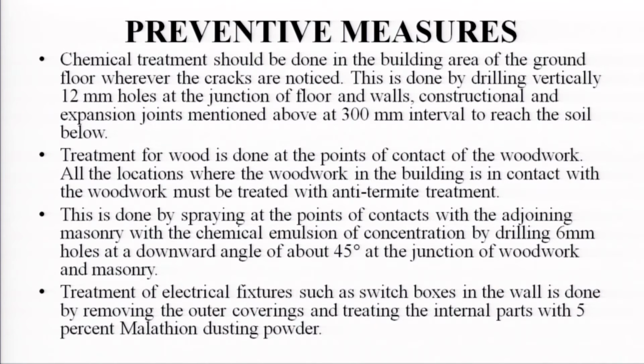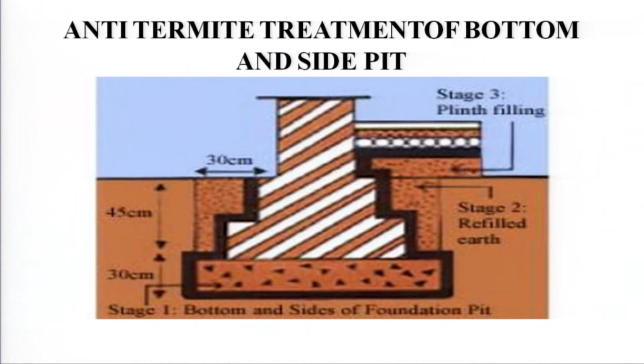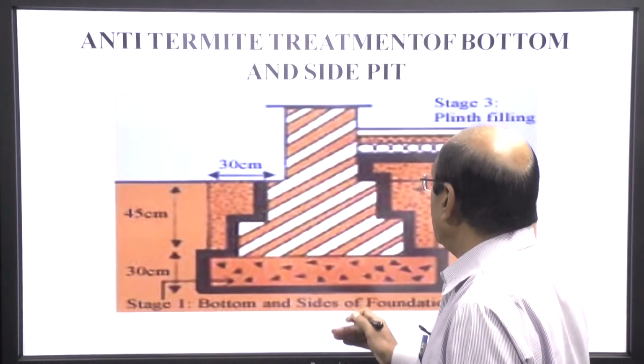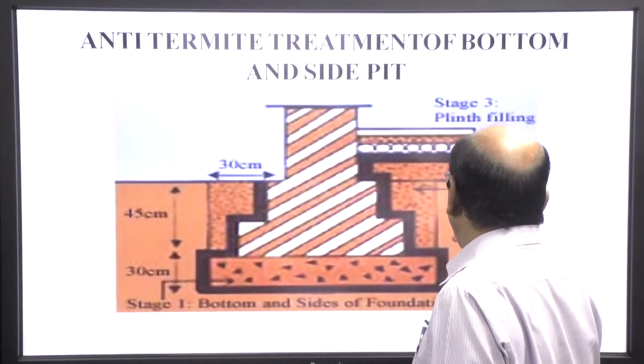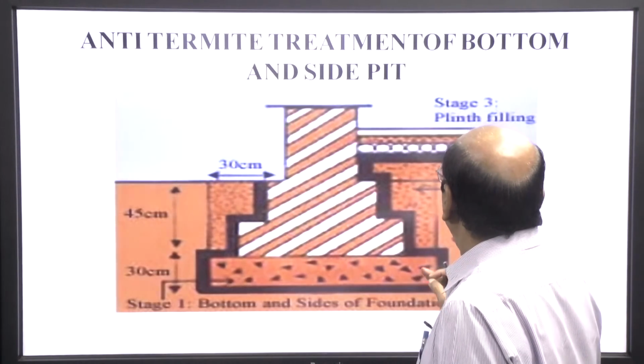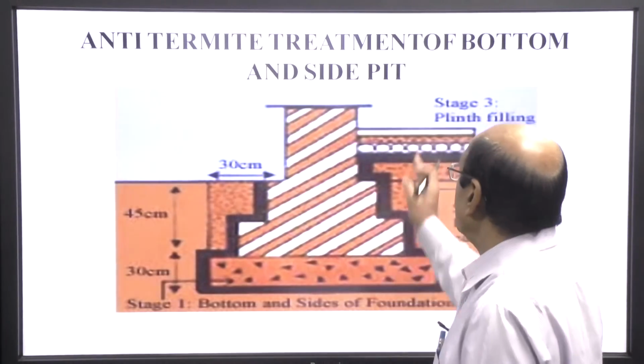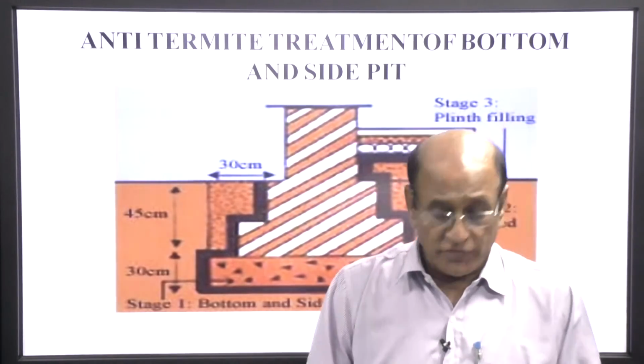The treatment of electrical fixtures such as switchboards in the wall is done by removing the outer covering and treating the internal parts with 5% melamine dusting powder. This is the drawing, it is clearly shown how the anti-termite treatment is going to be carried out on the bottom and sides of foundation pits.